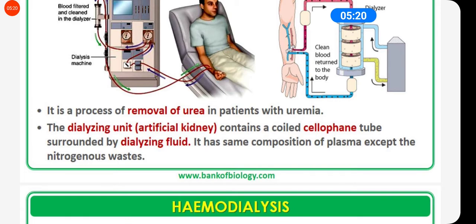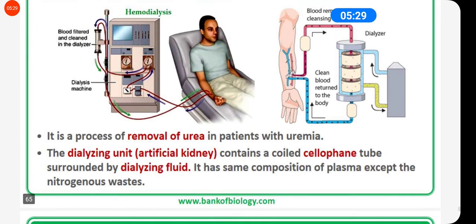So blood of the patient is pumped from one of the arteries, which you can see shown in red color in the figure, into a hemodialyzer, and there it is mixed with heparin, which is an anticoagulant.